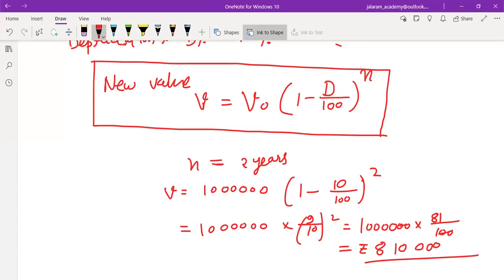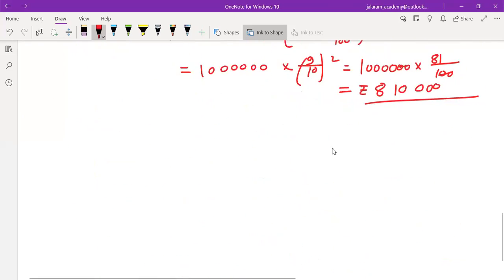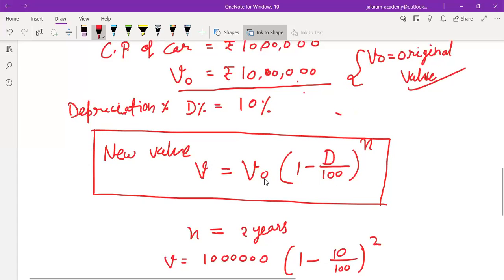So it must be very clear that in case of depreciation, in place of plus, we will use minus in the formula of new value. V naught means original value, V means new value. And we use the formula V equals V naught into 1 minus D by 100 whole to the power N, where D percent is depreciation and N means number of terms.